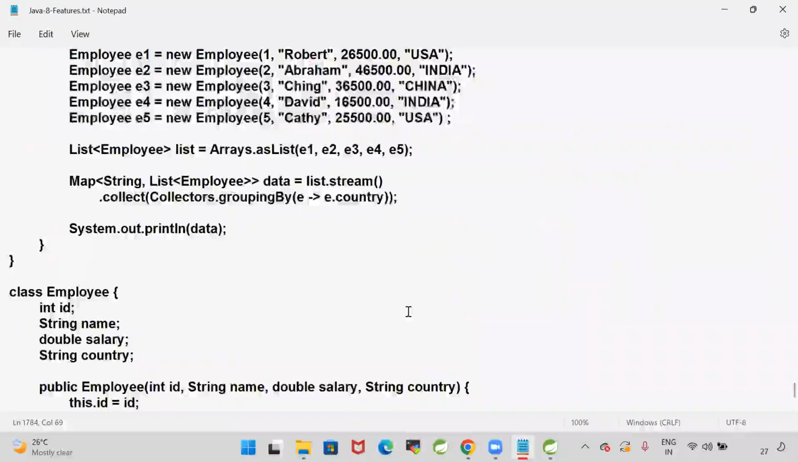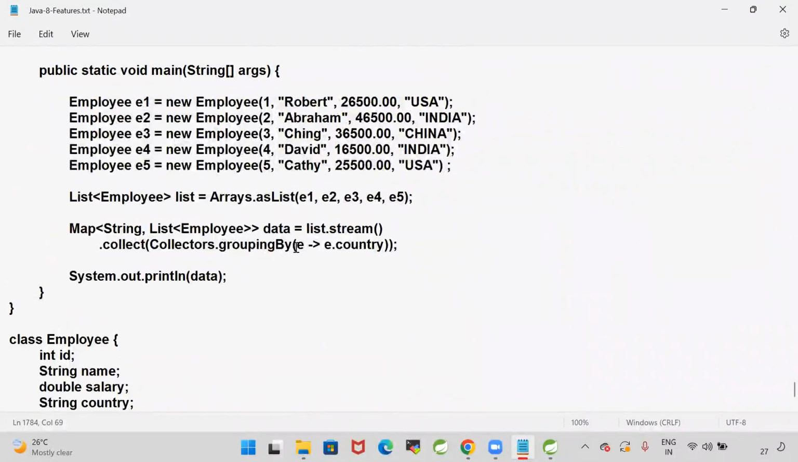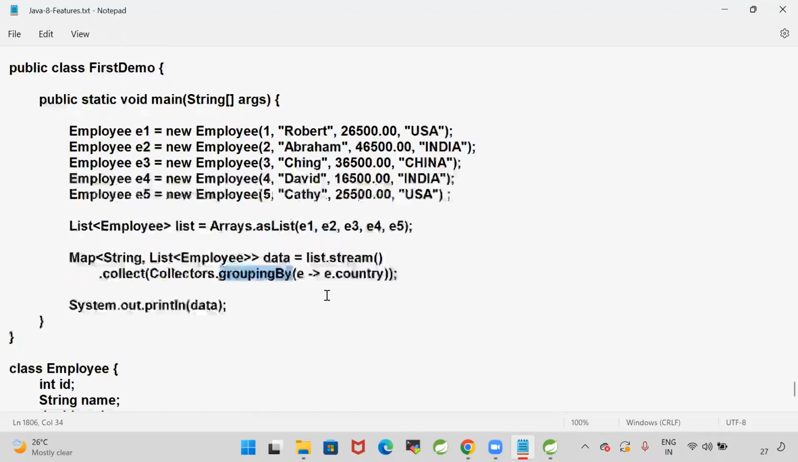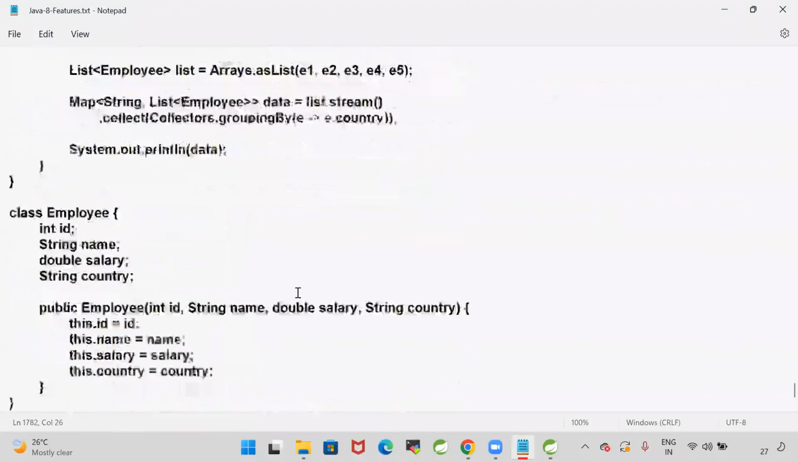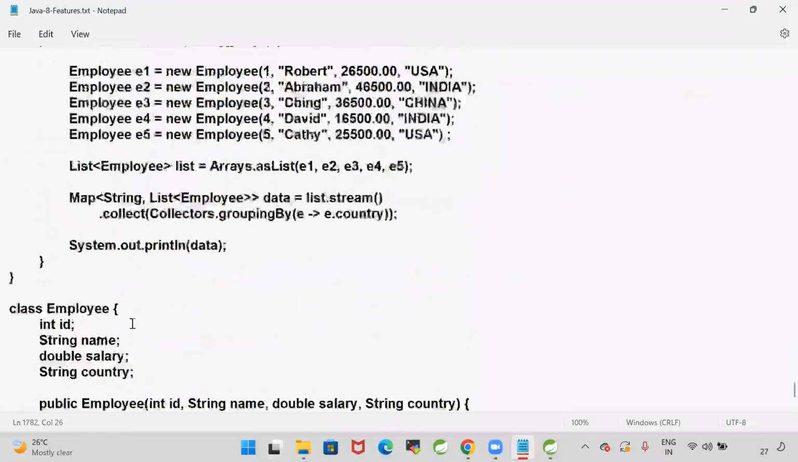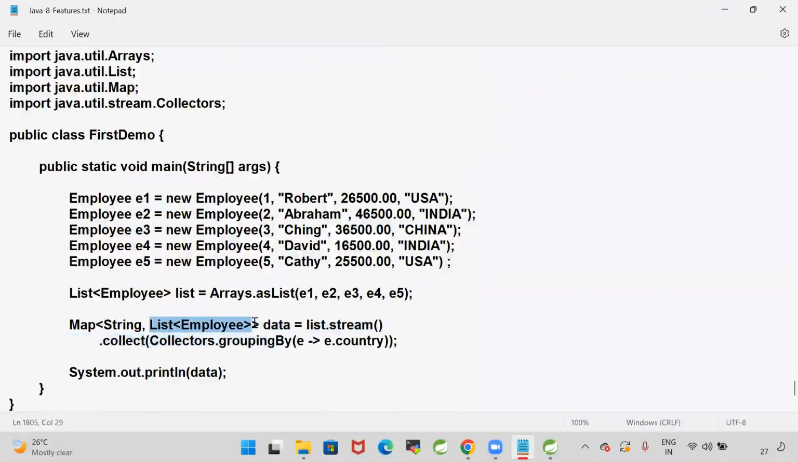Here, why will it use the country name? For the grouping by, I'm giving country as an input. Grouping by is taking a function; the employee object I'm giving as input, and it is returning the country. So it will do the grouping operation based on the country name. Country name will become the key, and all the employees belonging to that country will become values for that key. Key is string, values are list of employees.